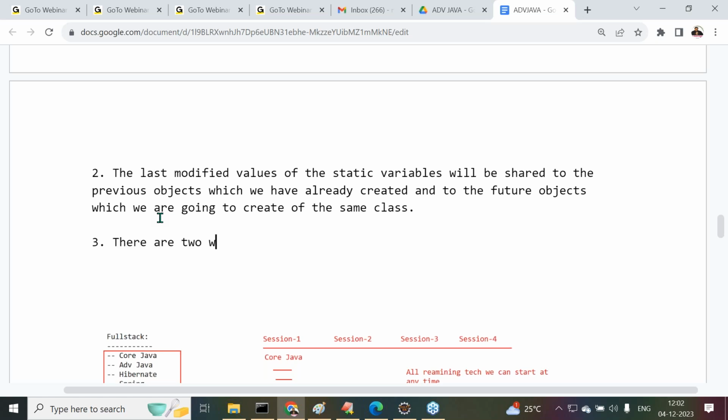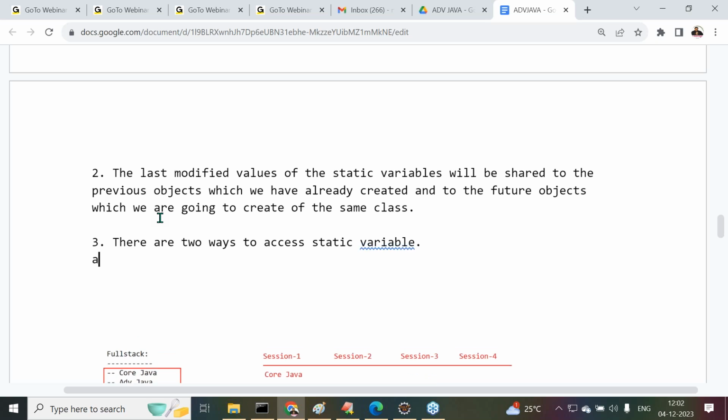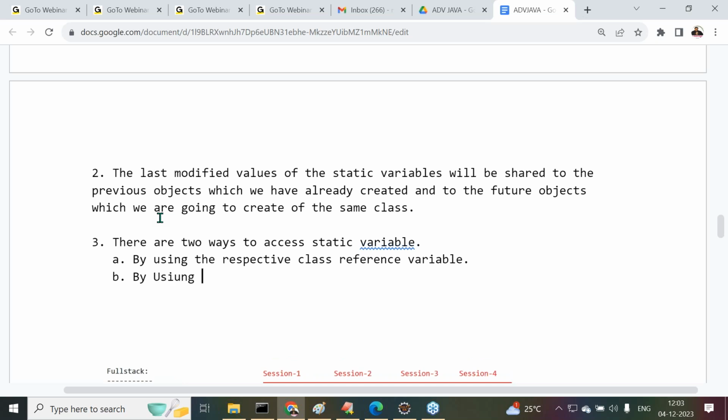First one is by using the respective class reference variable, and the second one is by using the respective class name directly.